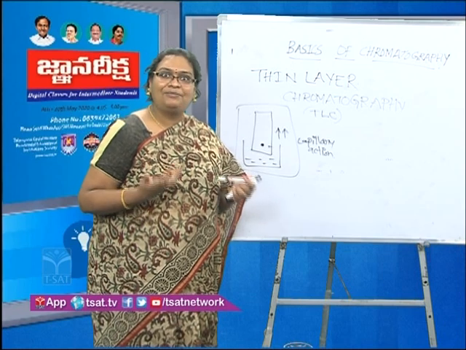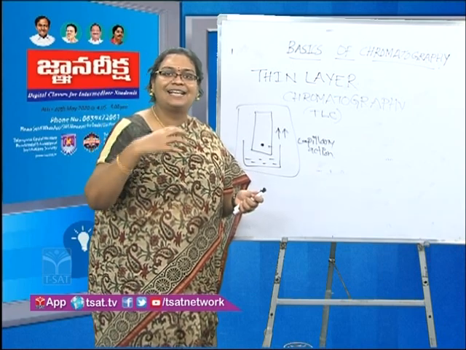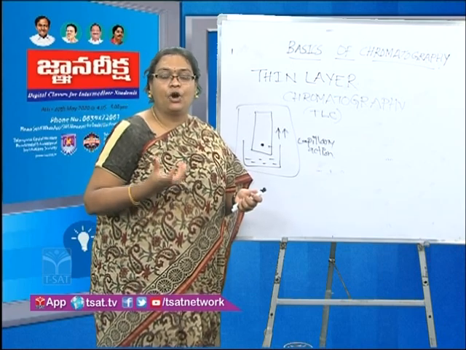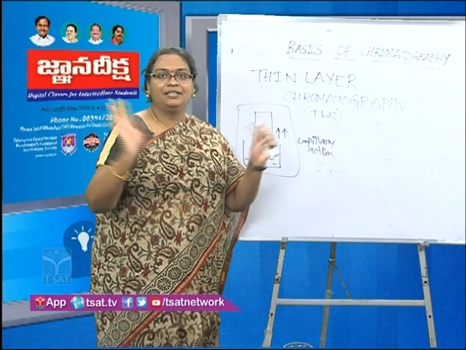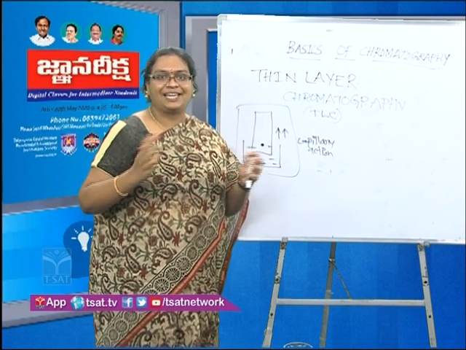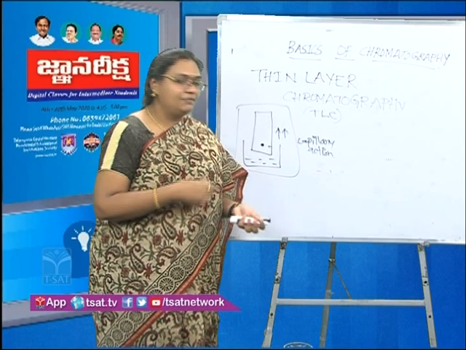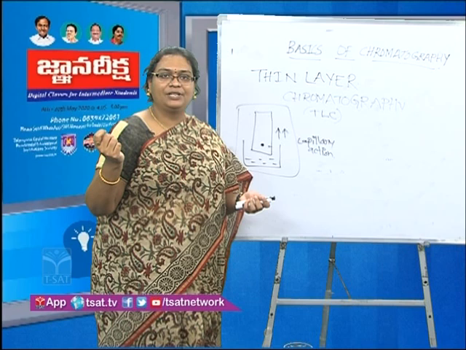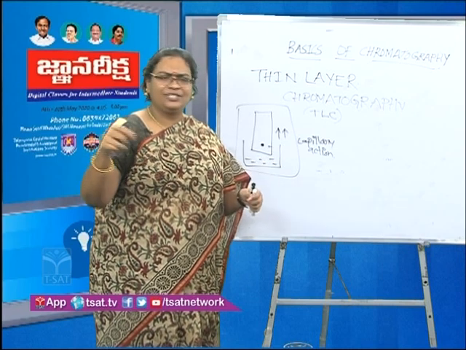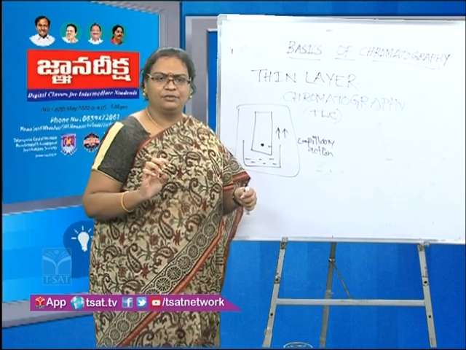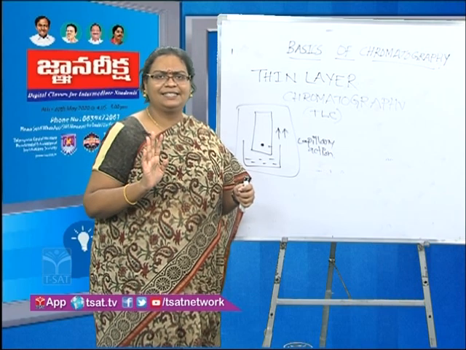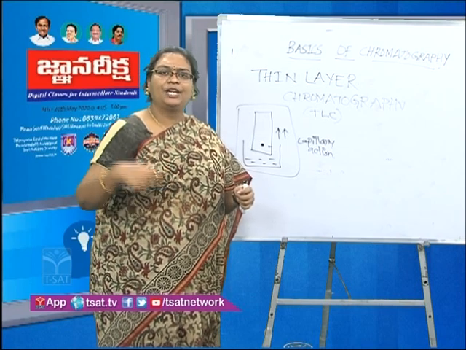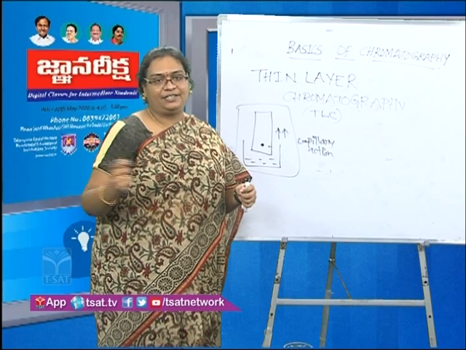So what do you mean by fluorescence? When you put these components under the ultraviolet light or the UV light, they start giving fluorescence. They start giving light, and thereby when you take the TLC plate, the thin layer chromatographic plate, after the separation, you just need to air dry it or put it in an oven for some more time, at 150 to 160 degrees centigrade, and then later on you can put it in the transilluminator.